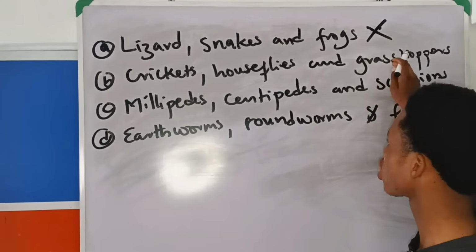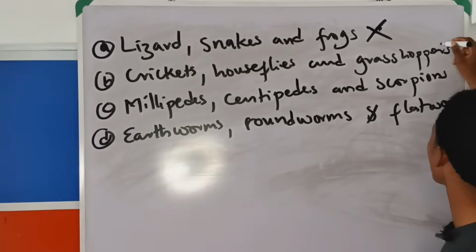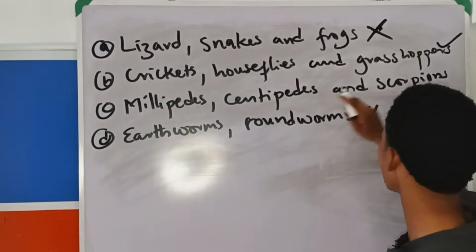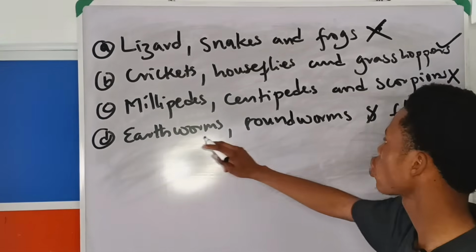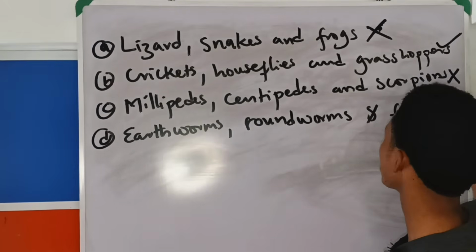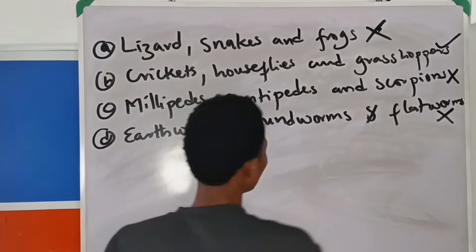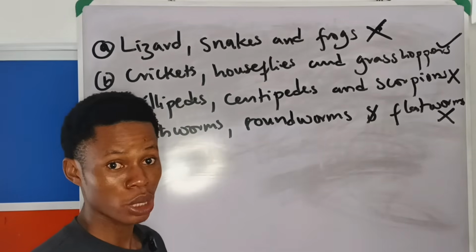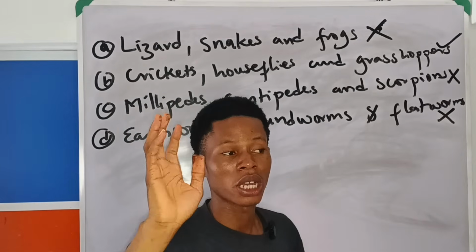Crickets, housefly, and grasshoppers, are they all insects? Yes, they are all insects. Millipedes, centipedes, scorpions, they are not insects. Earthworms, roundworms, flatworms, they are not insects. So the answer is what? B. You see how easy it is now? You see how simple it is? Don't go and do guesswork in exam there.